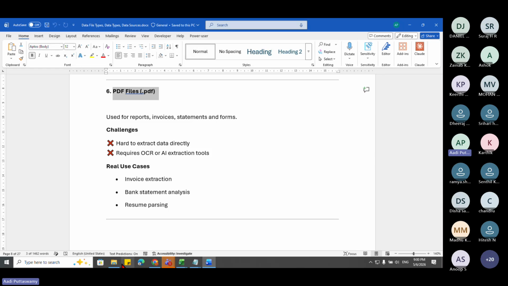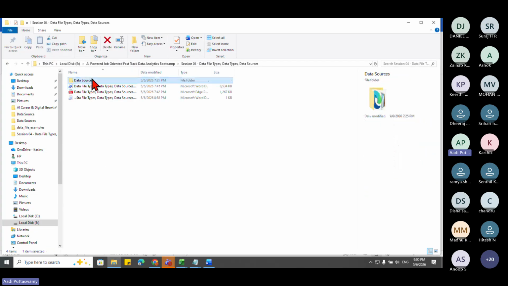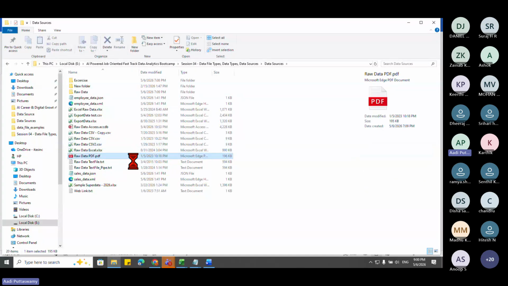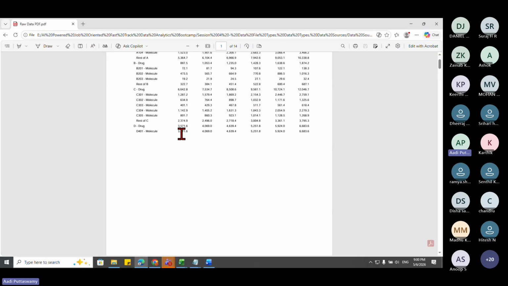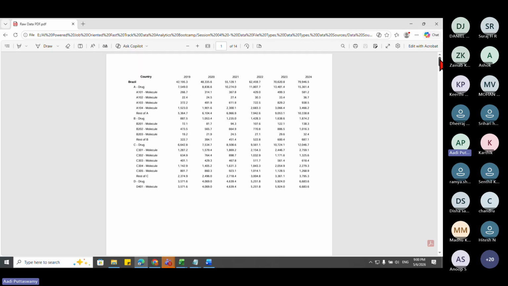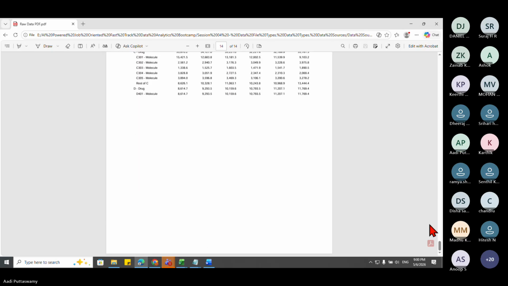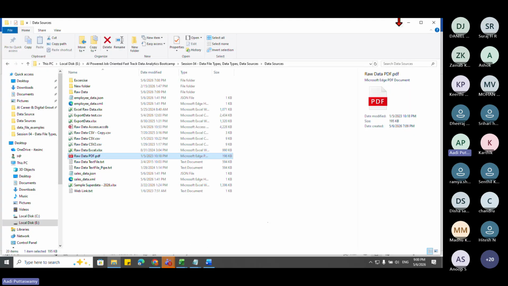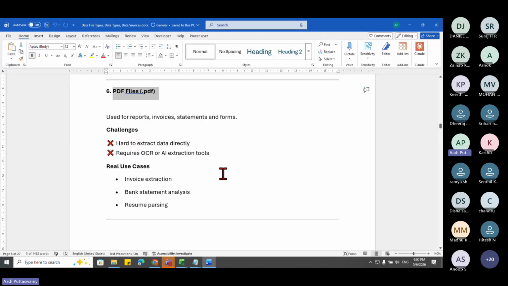When I have a huge data, so we can go here. See, I have one PDF here, which I'll be showing you. See, it is 196 KB only. But if you just open this, it's a huge file actually. Okay, let me just open this. Okay. So how many sheets are there? So 14 sheets are there. See. Okay. For that reason, we actually use this PDF.